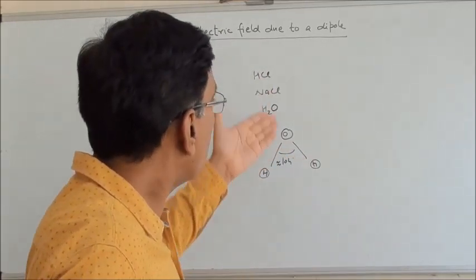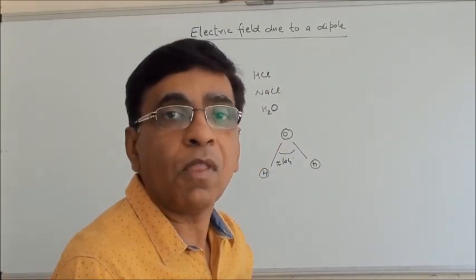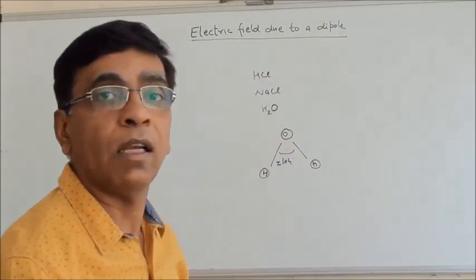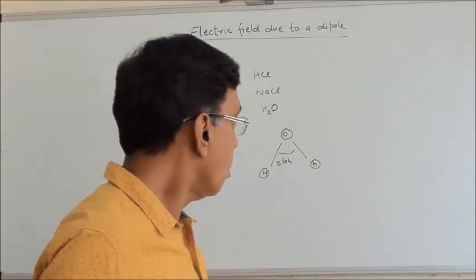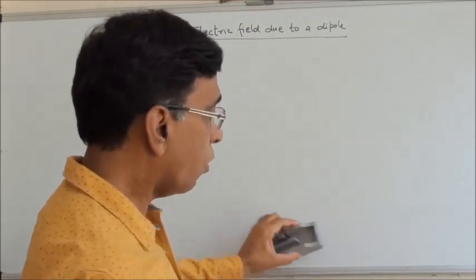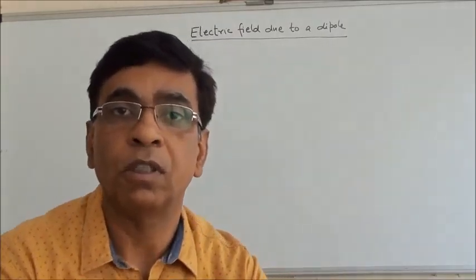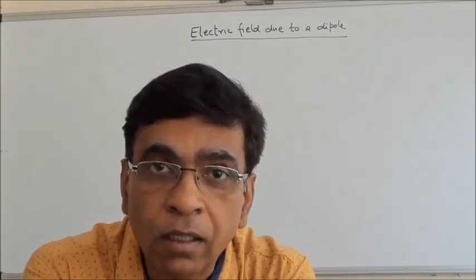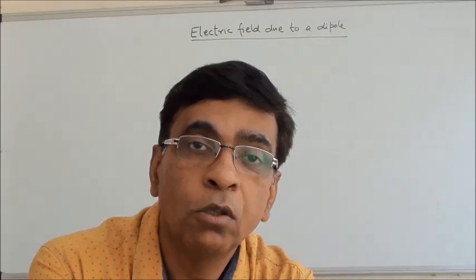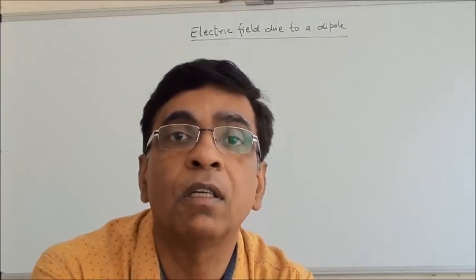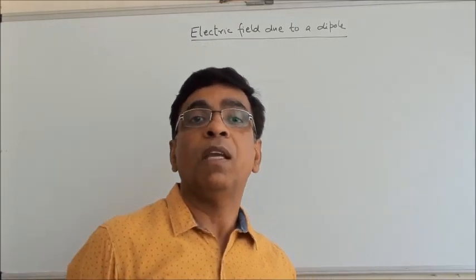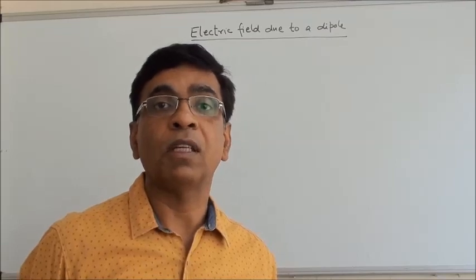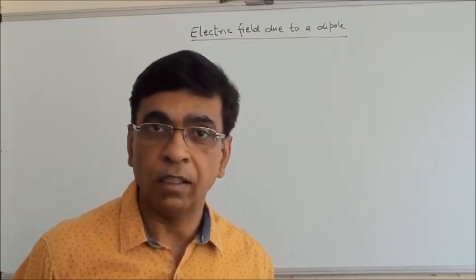So these are all called polar molecules. We have two poles, one plus and one minus, or we can say that all these molecules are actually electric dipoles. So electric dipoles are very common in nature. All these polar molecules have some dipole moment. We will study how electric dipoles respond to the electric field. If they are kept in some external electric field, how will they respond? How will they behave? And further, we will also find out how much electric field is produced by an electric dipole.